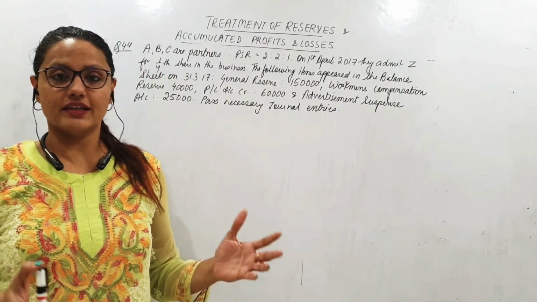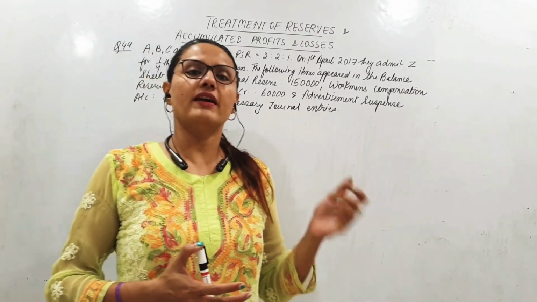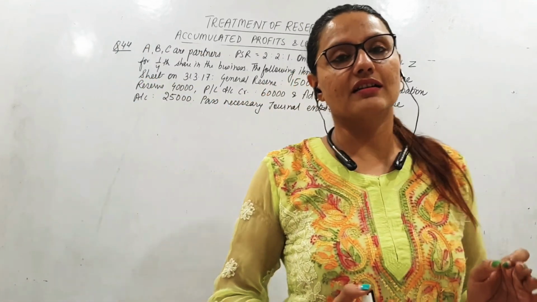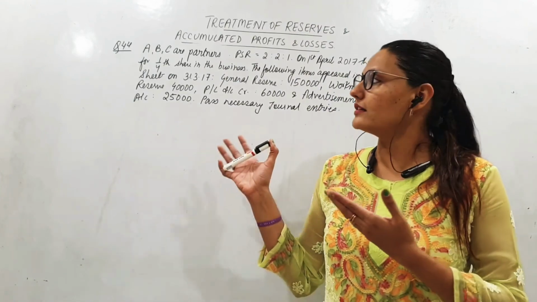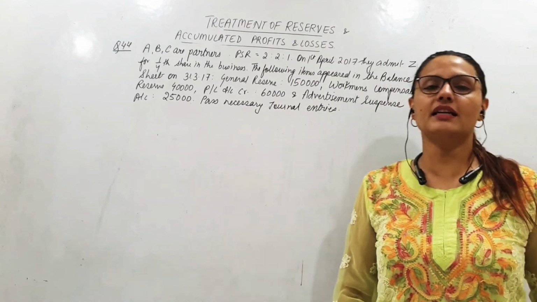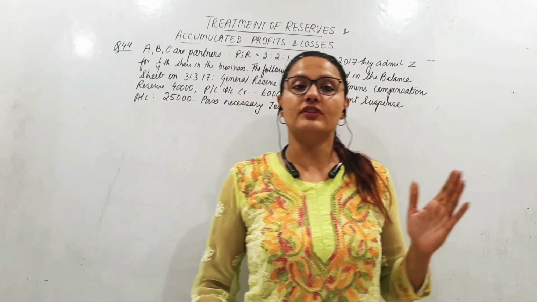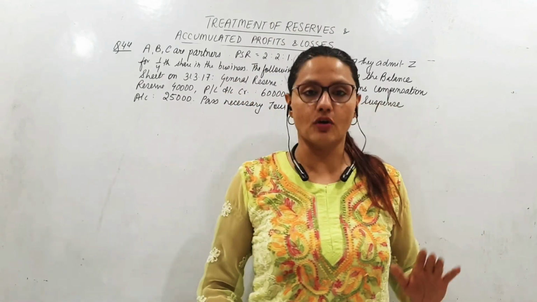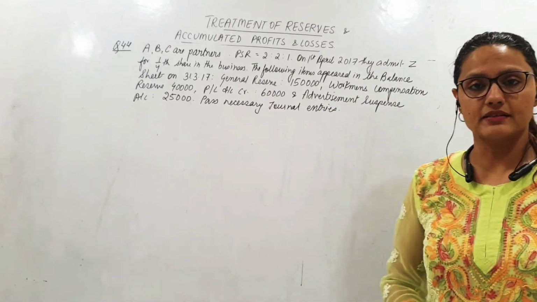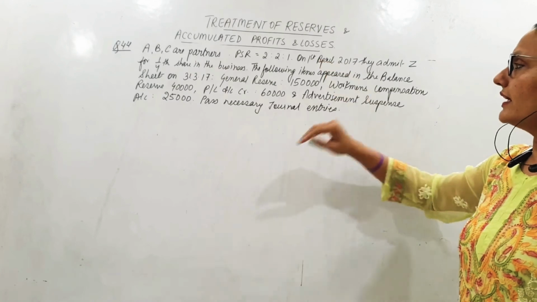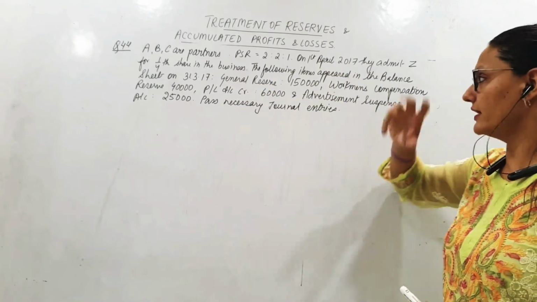Now, these things are all subtopics. In a bigger sum, as we did in the last video, the whole sum, these will be subparts. So, whether said or not, reserves have to be distributed. It might not be said that the reserve is this much, distribute it. It is automatically understood that you have to distribute the reserves, and you have to write off the accumulated losses or unwritten off expenses like advertisement suspense. This has to be done. So there are a few things which the partners should get, meaning general reserve, the share should be credited.